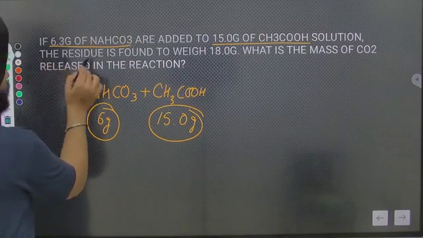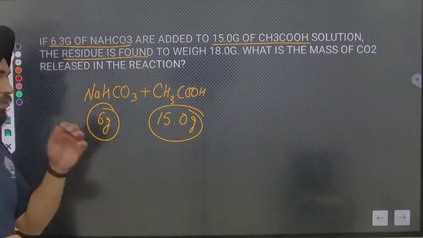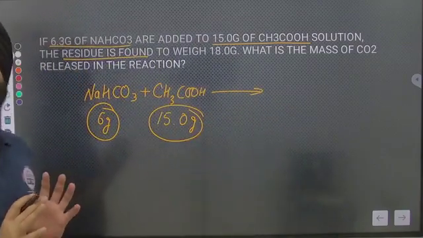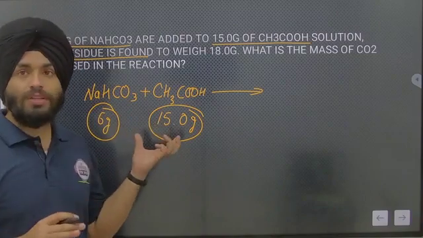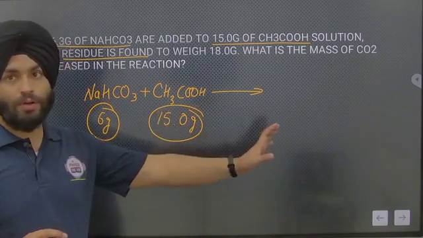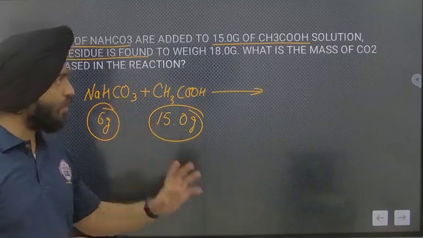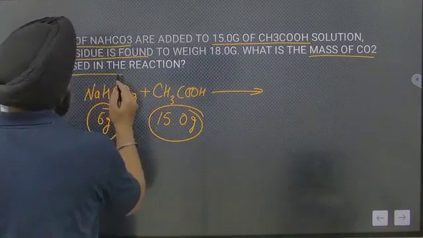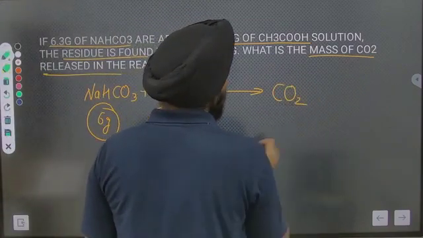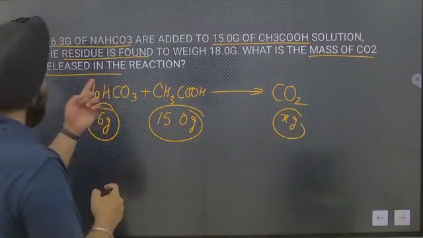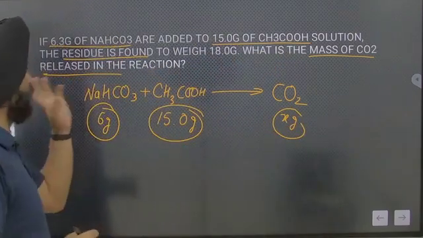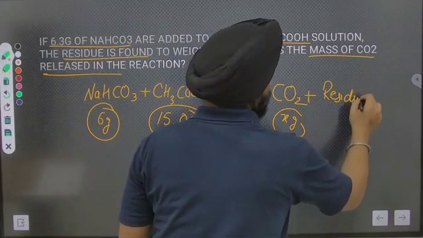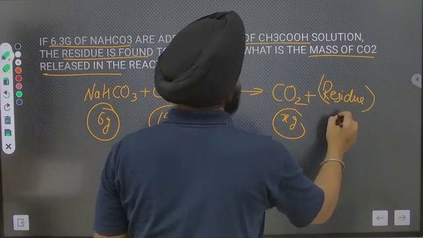Solution, the residue found. Now whenever a reaction occurs, the residue found, we don't know. If you know how that reaction is occurring, then you can make the product. If you don't know the reaction, they have given some things, like the mass of carbon dioxide released. So carbon dioxide will be produced. That is x gram, because we have to calculate this. What is the mass of carbon dioxide released in the reaction, and residue, they have given 18 gram.